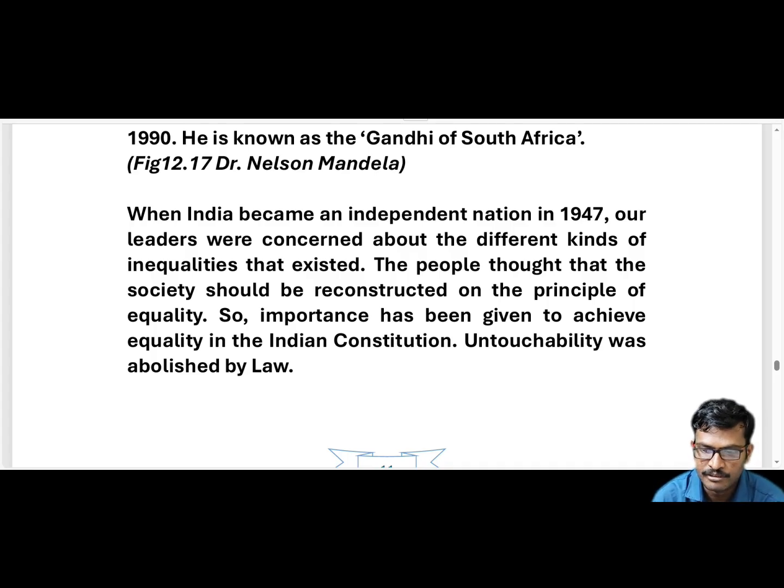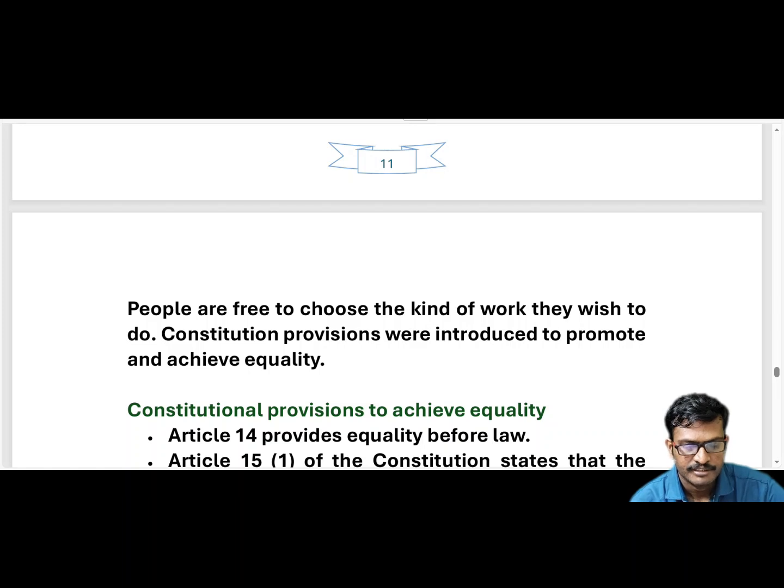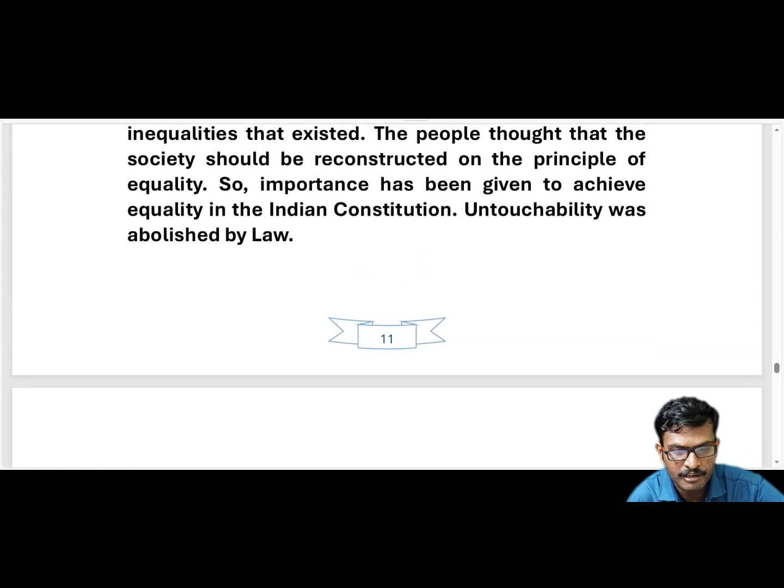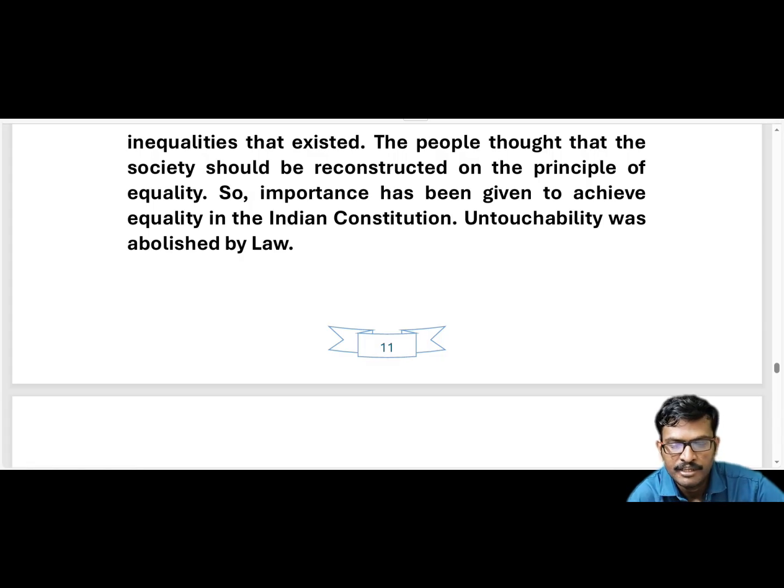Previously we have discussed caste-based untouchability. In this constitution, untouchability was abolished by law, and people are free to choose the kind of work they wish to do. The constitution provides provisions, some sections introduced to promote and ensure equality.